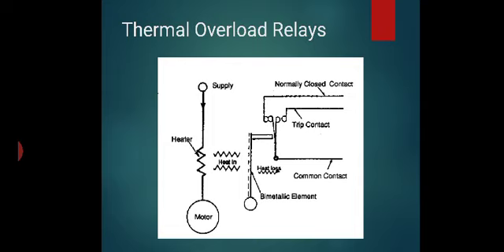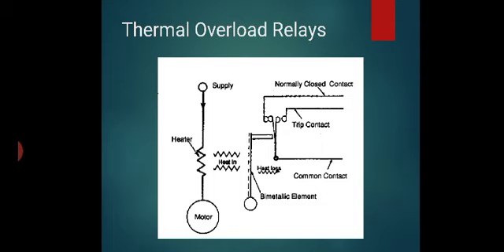In a thermal overload relay, the motor is connected to the supply through a heater or one type of relay. Normally a bimetallic strip is used. One strip is connected to the trip contact or common contact, and the second is connected nearer to the heater side.